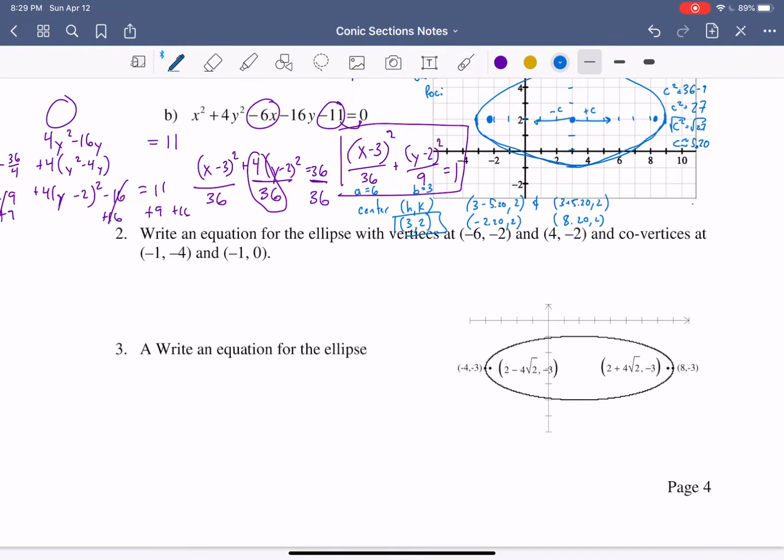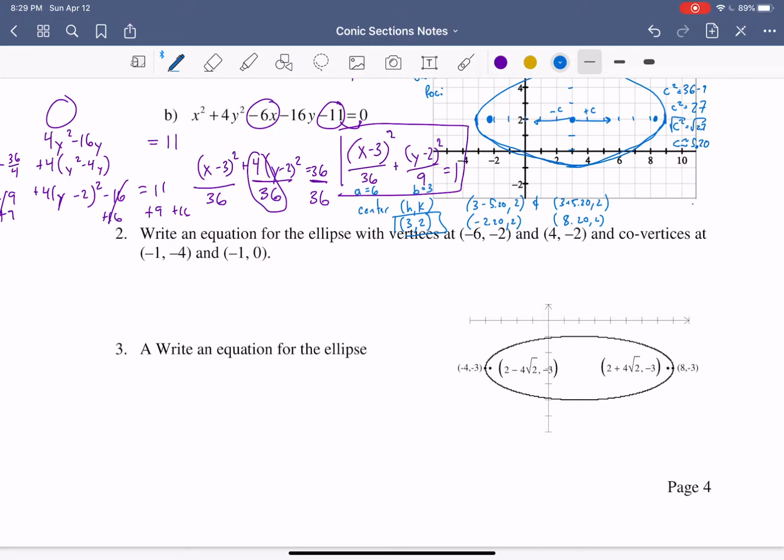I will talk about these a little bit. So for number 2, just like in the other example, we're actually working backwards. We didn't really talk about vertices versus co-vertices. I don't think it's worth it, but we can just figure this out. It's just one of these is the major axis, one of them is the minor axis.